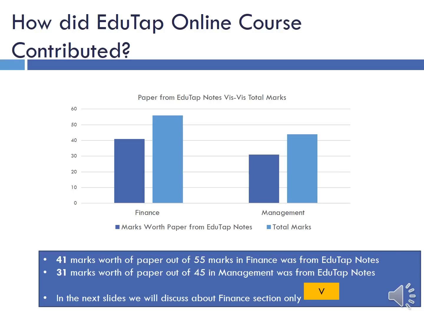So that is a huge percentage. Around 72 marks worth of paper in the FM paper out of a total of 100 marks was from our notes. We do not claim that those are very direct questions since every exam has conceptual questions, but if you would have read our notes, you would have been able to answer many of the questions very easily, and some of the questions by applying concepts given in our notes.